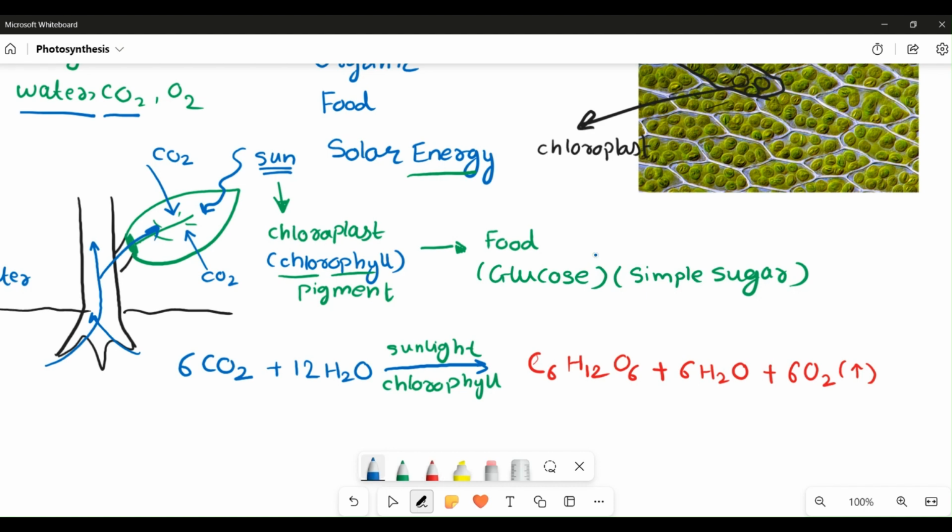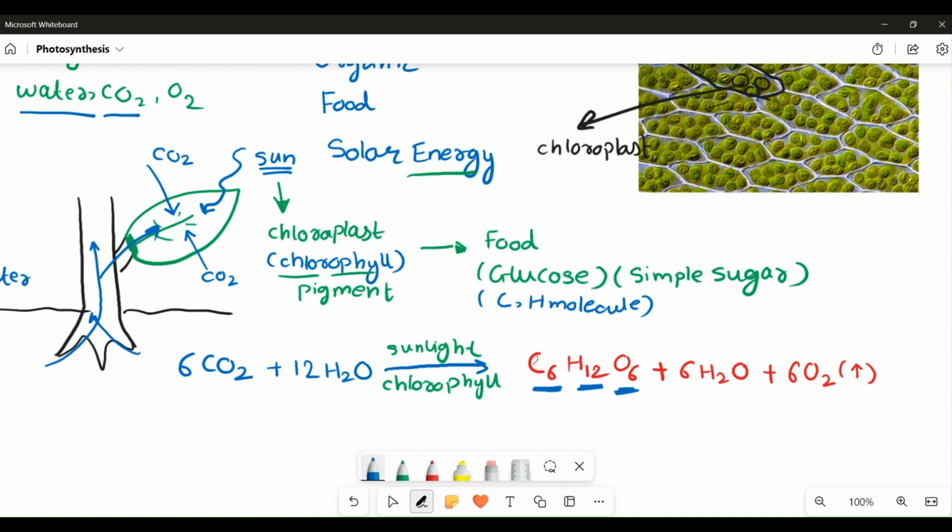So photosynthesis in general has transformed CO2 into a glucose molecule, where the main atoms present in glucose are carbon and hydrogen along with oxygen.